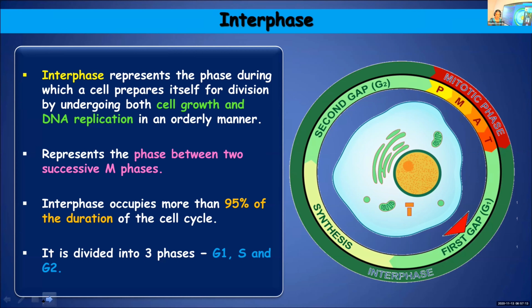It will grow in size, and it will replicate its DNA and get ready for carrying out the division or M phase. Or you can say it is a phase between two successive M phases. So the interval between two consecutive M phases, you can call it interphase. And interphase, as you see in the figure, occupies more than 95% of the entire cell cycle. And you can subdivide it into G1, S and G2 phases.